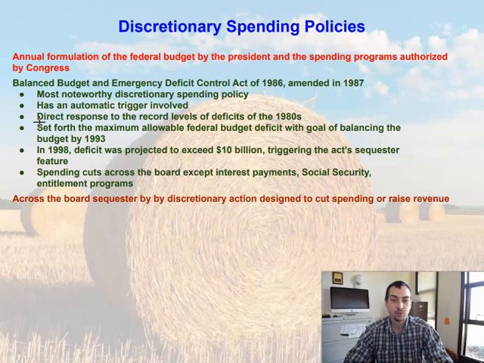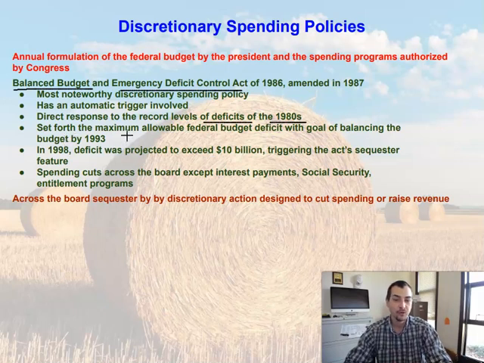And it was in direct response to the record levels of deficits of the 1980s. In the 1980s, we were seeing record-level budget deficits, and they were trying to counter that and get rid of it. Because of that, they enacted this Balanced Budget and Emergency Deficit Control Act. So what did this act actually do?